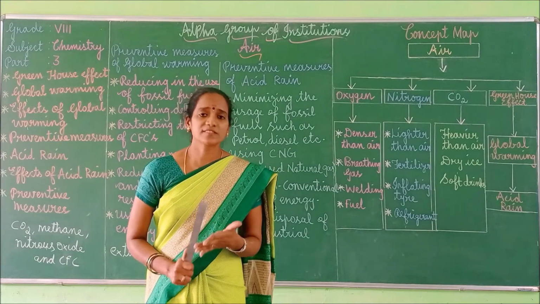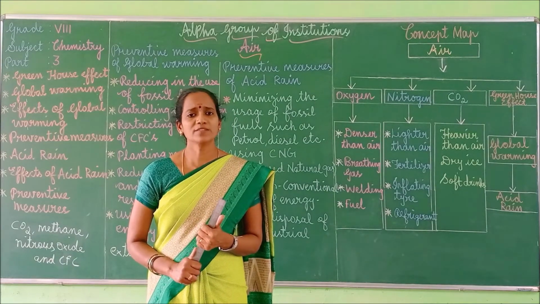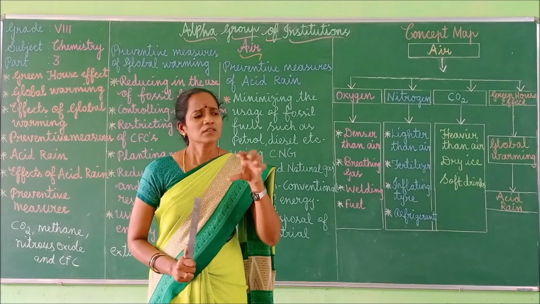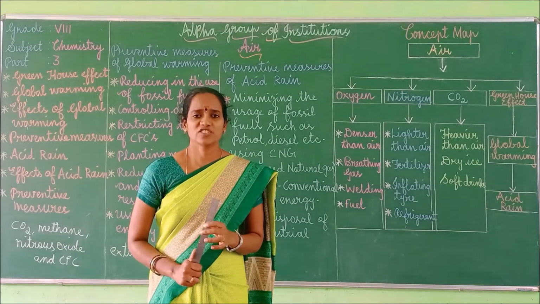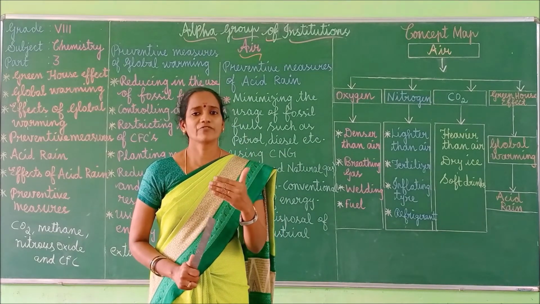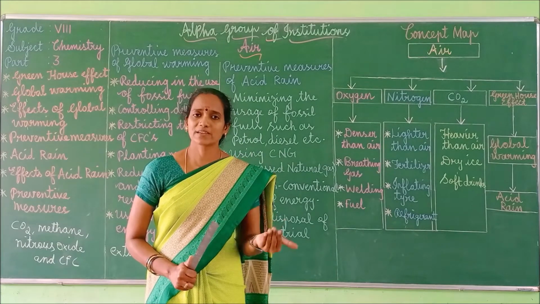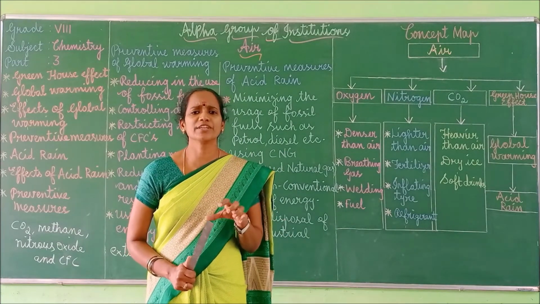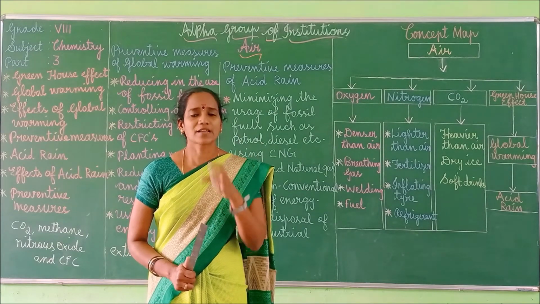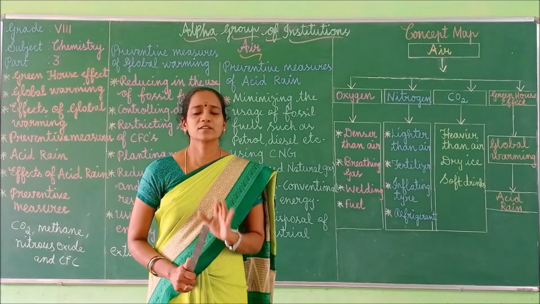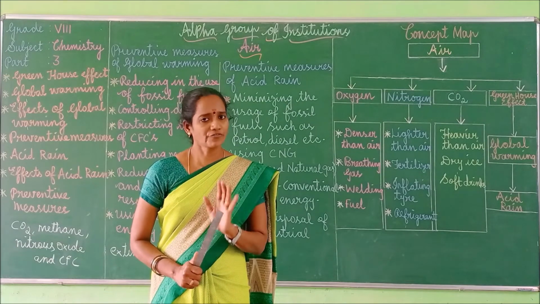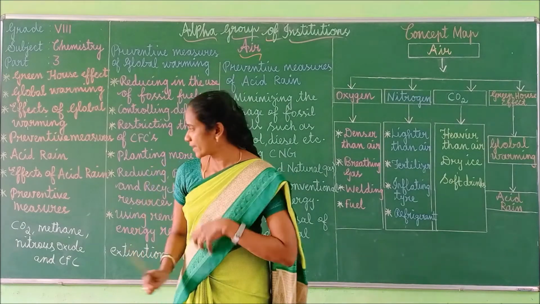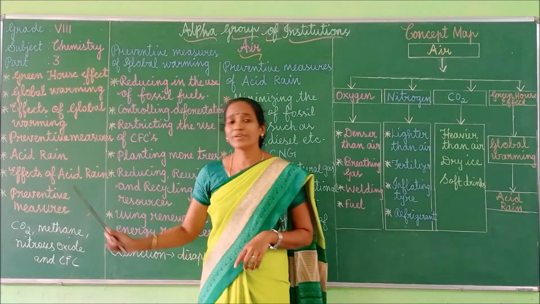It causes respiratory issues in animals, and it makes the soil acidic in nature, and also it is harmful to agriculture, plants and animals, because it washes away all the nutrients which are required for growth and survival. These are some of the effects of acid rain. Got it, children? Right. Next we can move to the preventive measures.